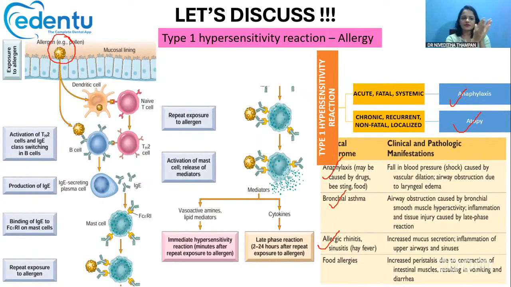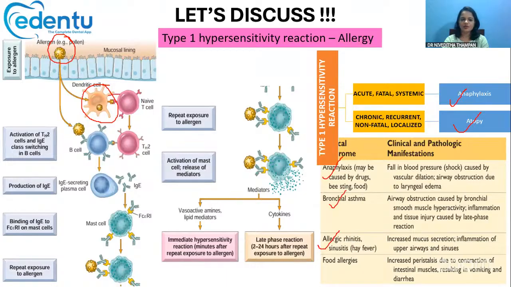When this allergen enters the body, first it will be recognized by the dendritic cells, like Langerhans cells. They are the antigen presenting cells, so they will take this allergen and present it to the T cells.